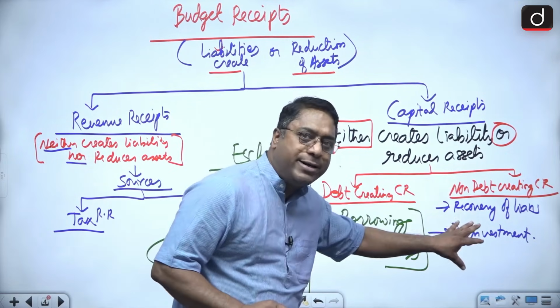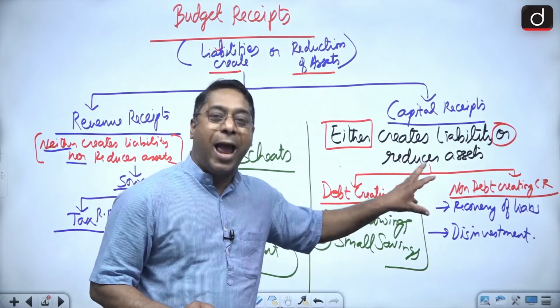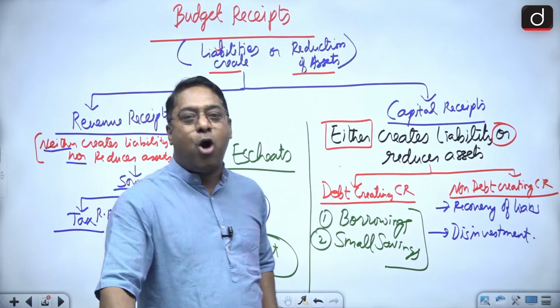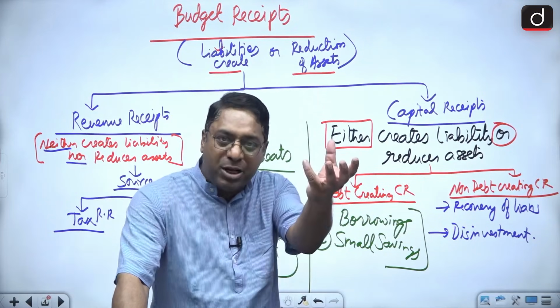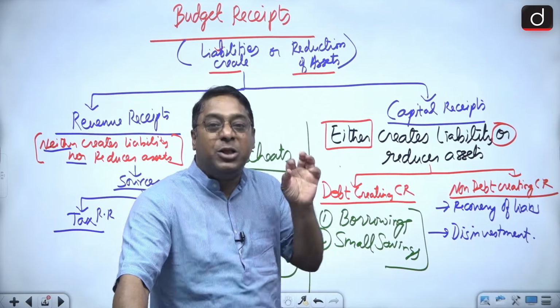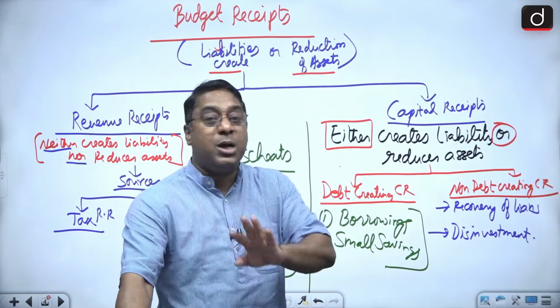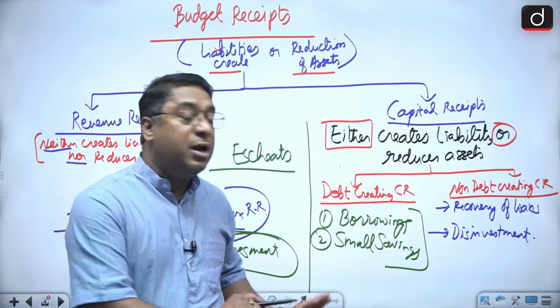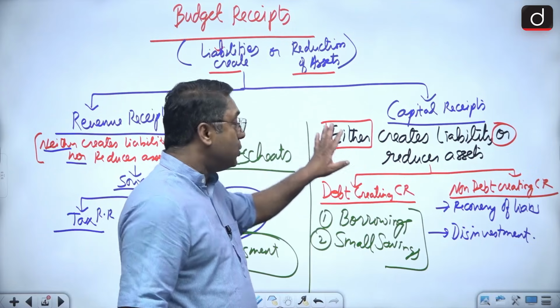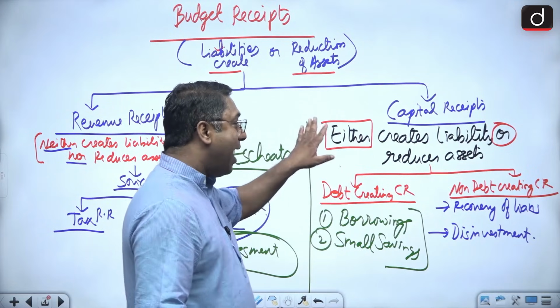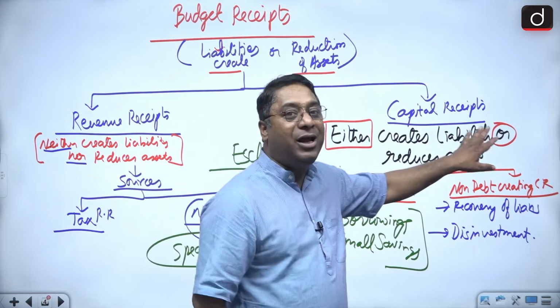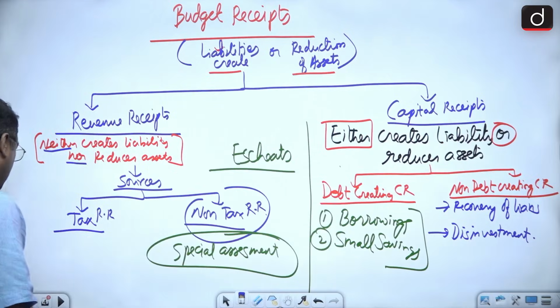Why is this under non-debt? Because these also add money to the pocket of the government. That means the government is receiving the money. But with these receipts, the government assets are reduced. Nothing is happening to the liability, but the government assets are reduced. So that's why capital receipts either create liability or lead to reduction of assets.